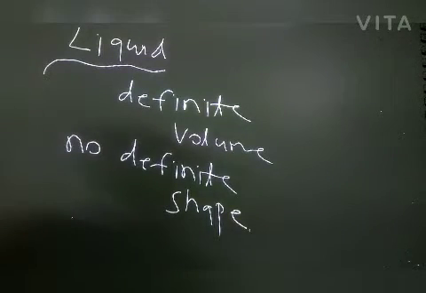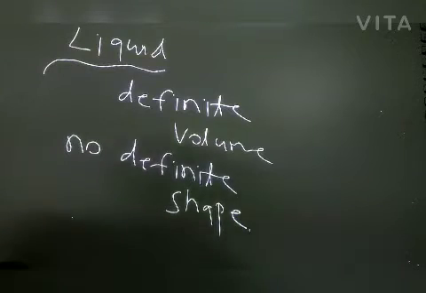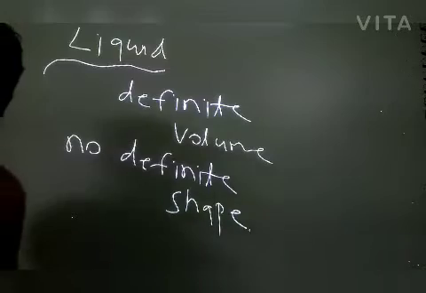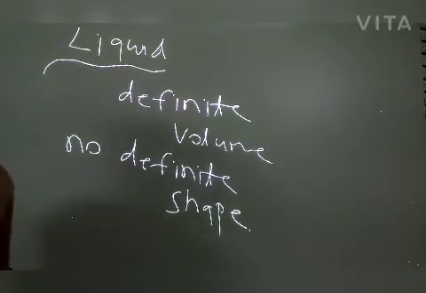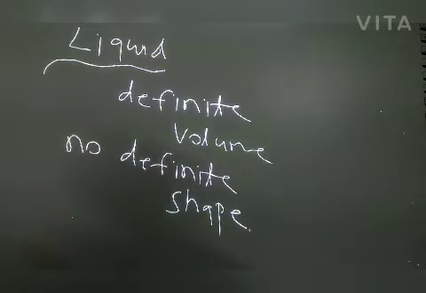What are the examples of liquids? The examples of liquids are milk, water, oil, mercury. These are the examples of liquid.